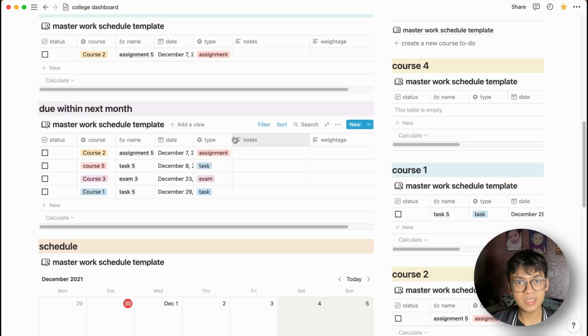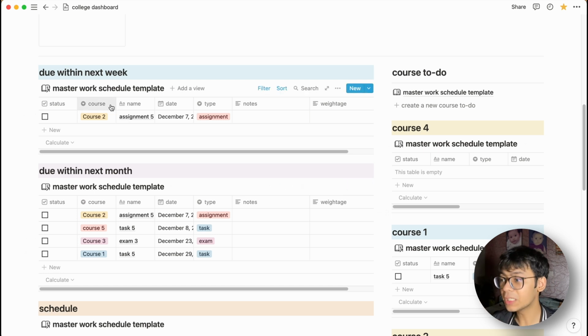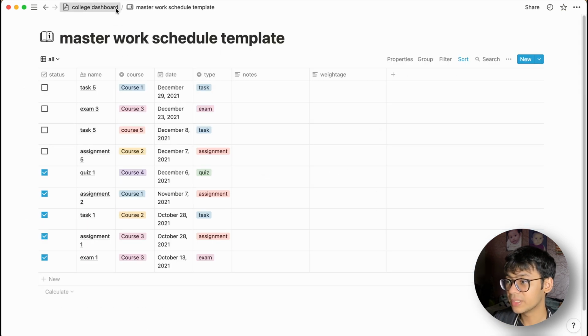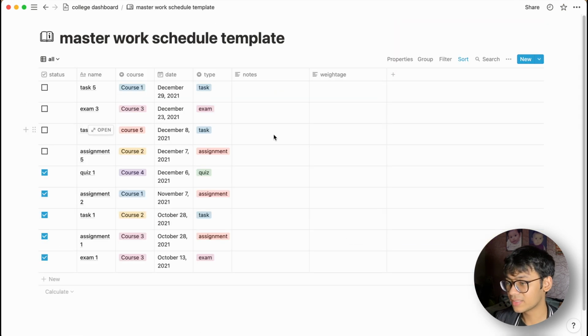So basically what is it? I'll try to explain it as simply as I can. What is really happening here in a nutshell is that all of these databases are essentially the same, but they're being used in a different way using filters and sorts. Depending on the filter, you can change the way you see the linked database. All of these databases are linked, and this is the original database. You can reach the original database anytime by just clicking on these linked database headings.